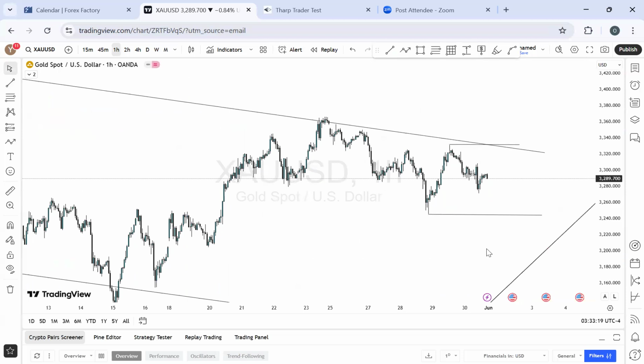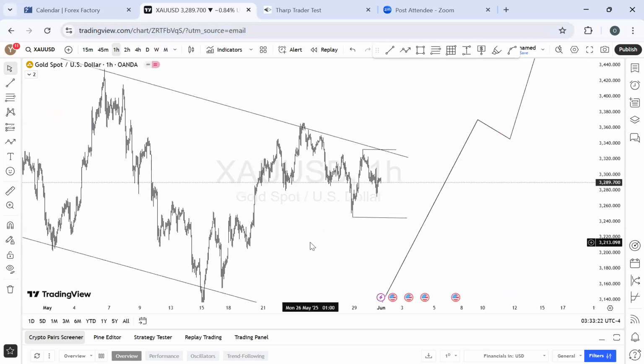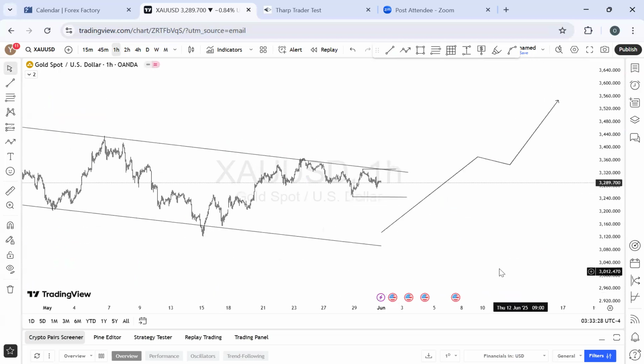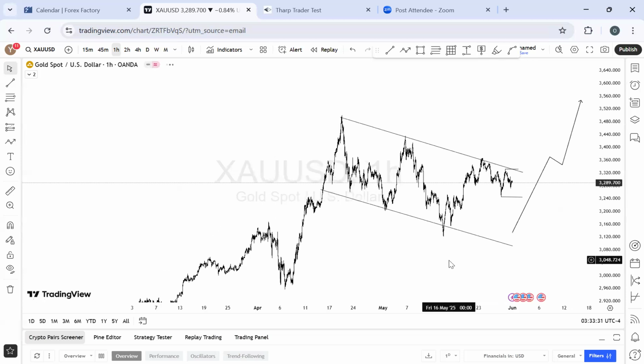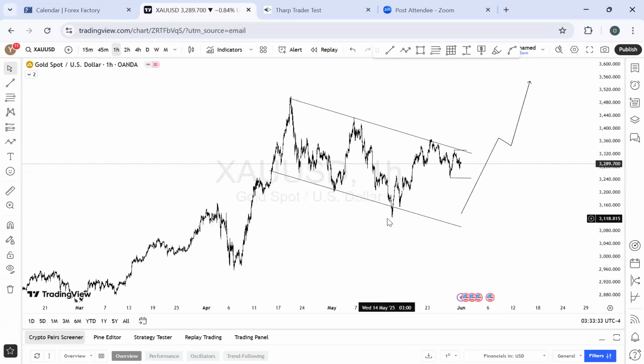And ideally, at the end of the day, we are still very much bullish on gold. After this whole movement back and forth inside the range, we're still expecting the price to hit the higher time frame zones. Okay, and that will be a bullish ride on the higher time frame.